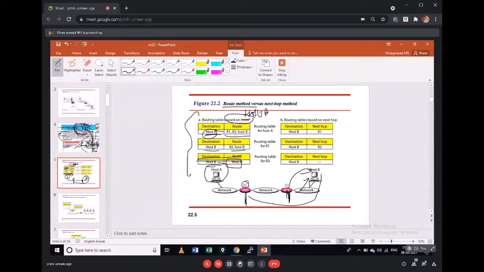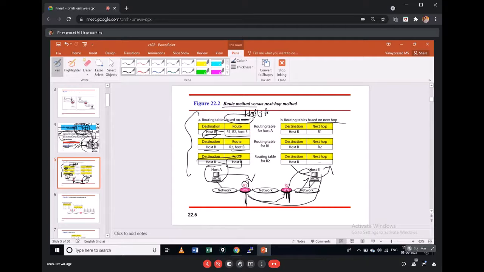This is what was used earlier. For every destination, if you put the whole route, it becomes large entries in the routing table, and it is also cumbersome. So instead of that, we use something called the next stop method. To reach host B, I should keep where I should send, which is my next stop, which is R1. When it comes to R1, R1 knows my next stop to reach host B is R2. From R2, there is no next stop, because it is directly connected.